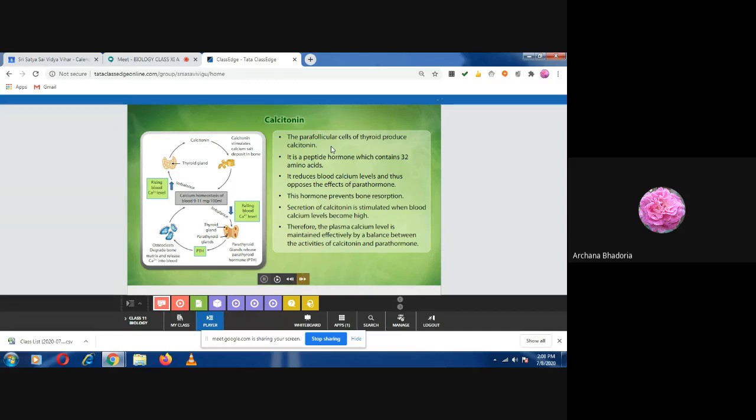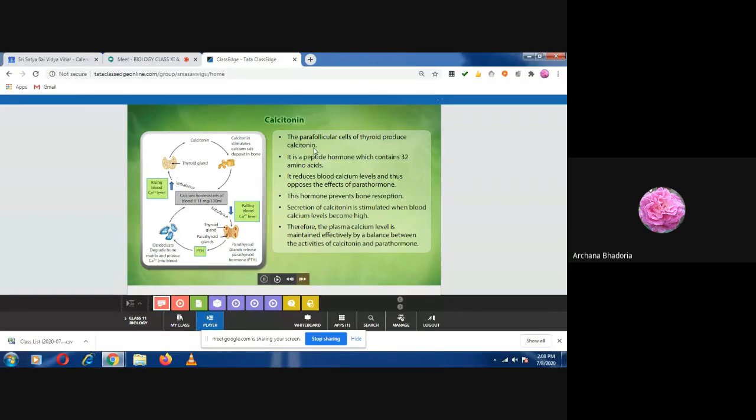So the follicular cells, the epithelial cells, they are secreting T3 and T4 hormones. But the parafollicular cells are secreting another hormone, and that is known as calcitonin. So you can note down, everyone, it is a peptide hormone, means a simple hormone only, and it contains 32 amino acids. The 32 amino acids form a long peptide chain, and that makes up the calcitonin hormone. And for the function of this calcitonin, try to remember from the name itself that it is related to calcium, and tonin means helping in maintaining the tonicity.